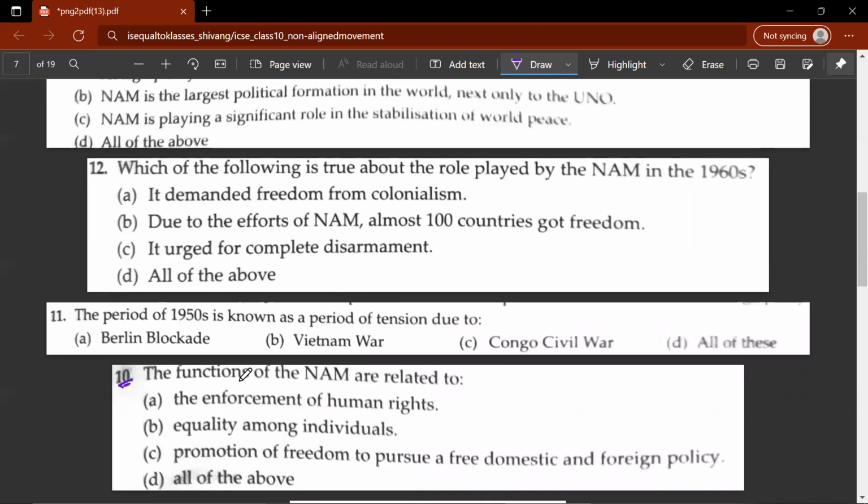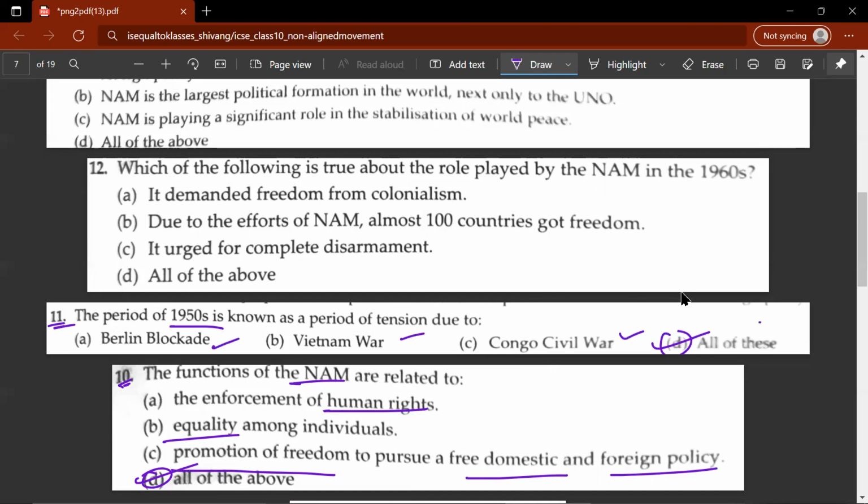10th question: the functions of NAM are related to D, all of the above. You had enforcement of human rights, equality among individuals, and promotion of freedom to pursue a free domestic and foreign policy. 11th question: the period of the 1950s is known as a period of tension due to D, all of these. So you have the Berlin blockade, you have the Vietnam War, and you have the Congo Civil War. So basically, there were many proxy wars between the period between 1945 and 1992.